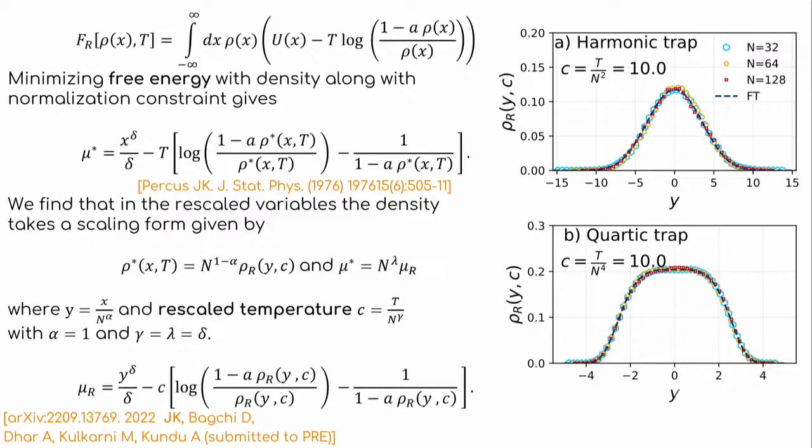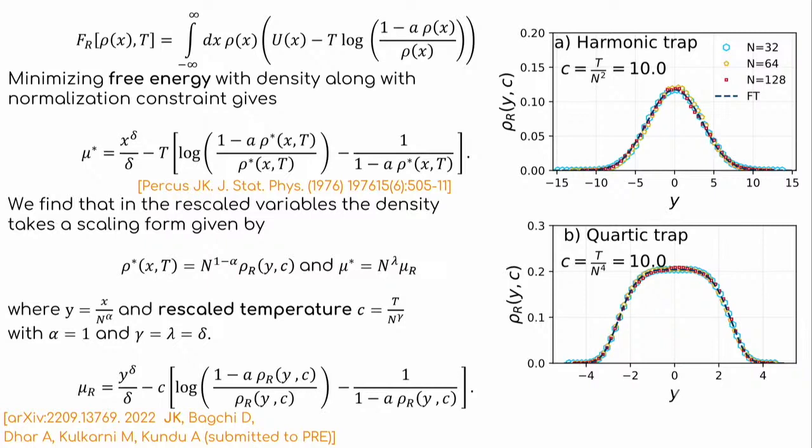and there are a total of rho times delta x number of particles in a small subsystem. So the free energy of the whole system is the sum of all the free energies of all the subsystems. Now we want to find what is the equilibrium density profile. To find that, we minimize the free energy with respect to density, with a normalization constraint that the density is normalized to n, and we get the chemical potential equation.